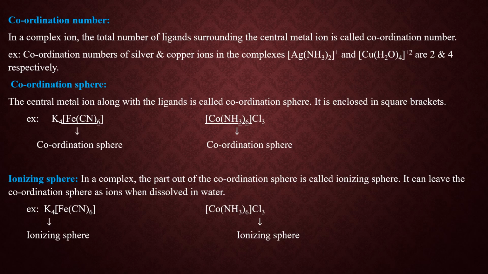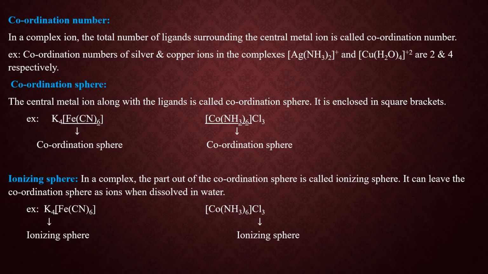Next term, coordination number. What is coordination number? Students, just look at the examples. I have given 2 complexes here. Ag(NH3)2 with a positive charge +1 and Cu(H2O)4 with +2. If you look at these complex ions, silver is surrounded by 2 NH3 molecules and Cu is surrounded by 4 H2O molecules.